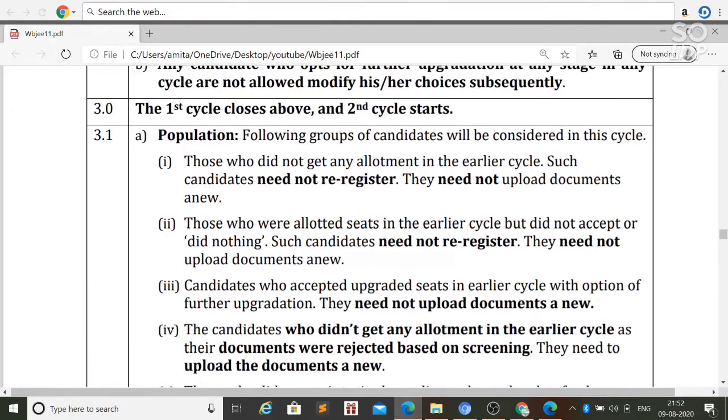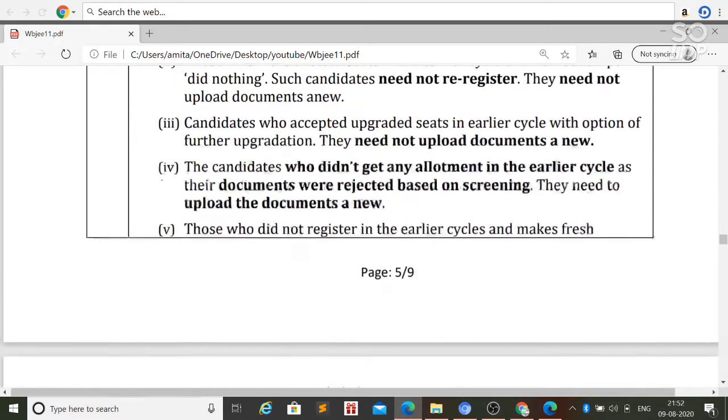That means if you have registered in the first round and got a college or not got a college, you don't need to re-register for the next round. But the candidates who did not get any allotment in the first round, or whose documents were rejected based on screening, have to re-upload their documents.